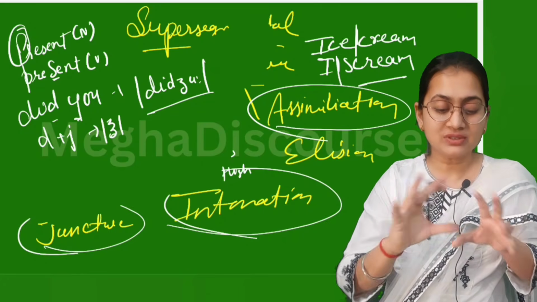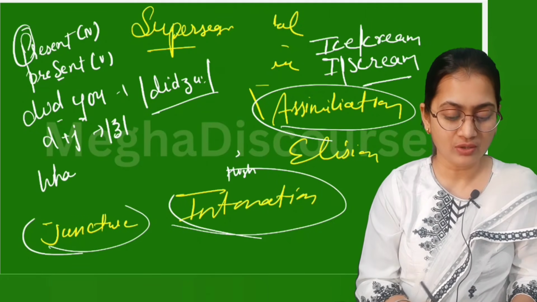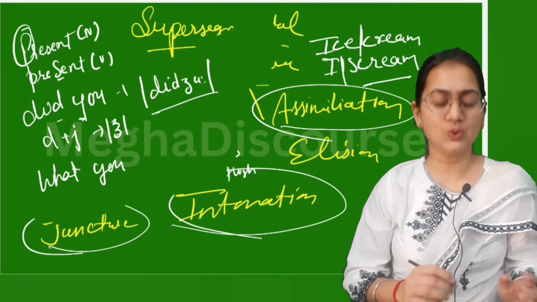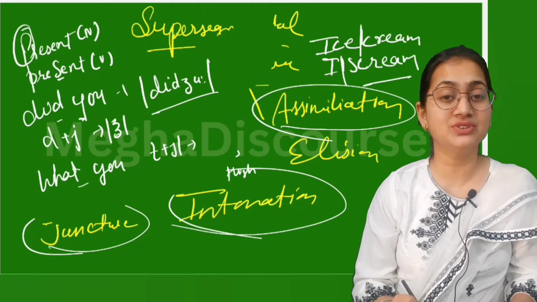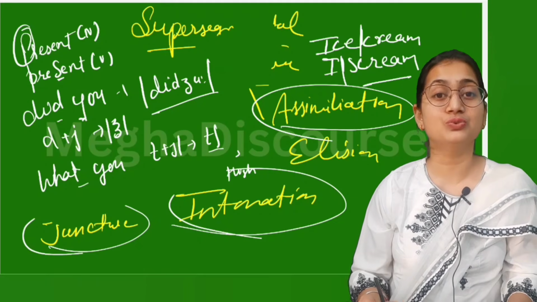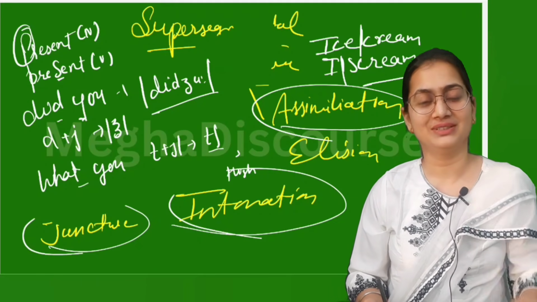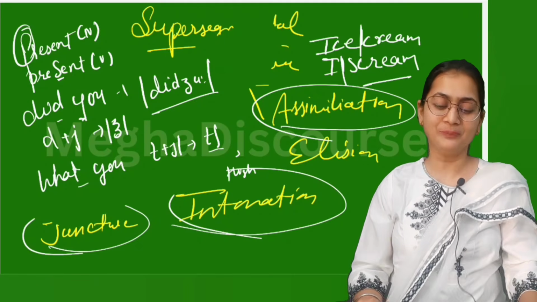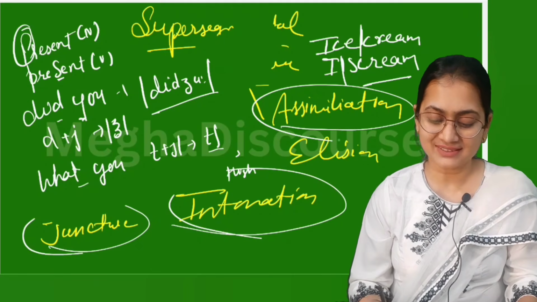So this is called assimilation. Like if I say "what you do", this t and again this z sound gives you ch sound, "watcha". Okay, so not "what you", it's "watcha". So what are you doing?